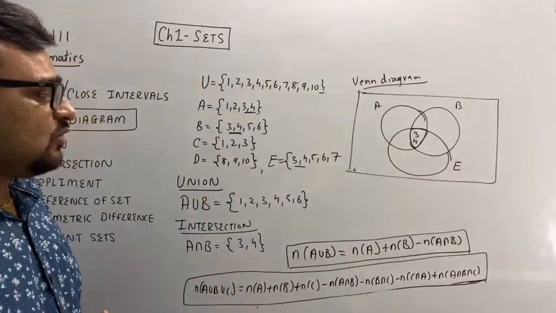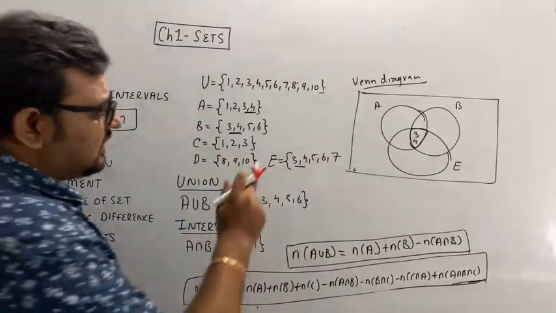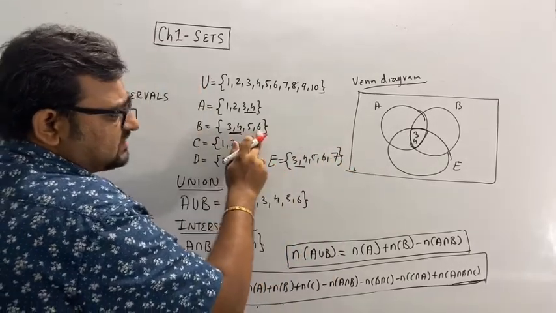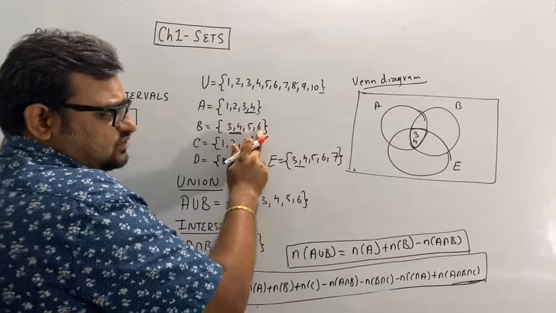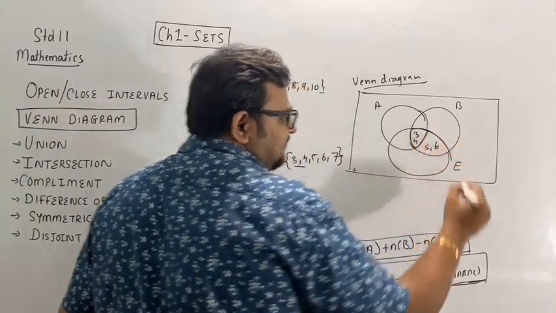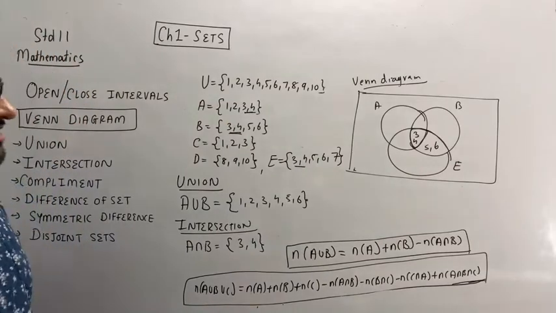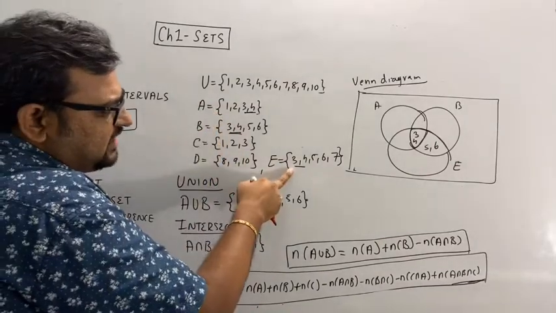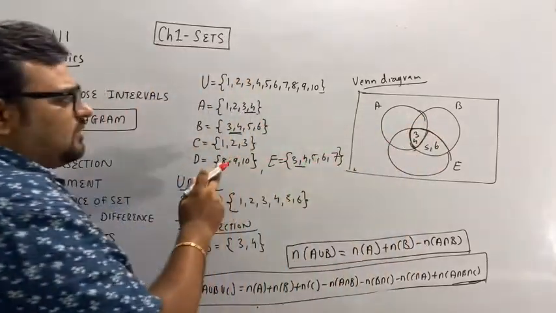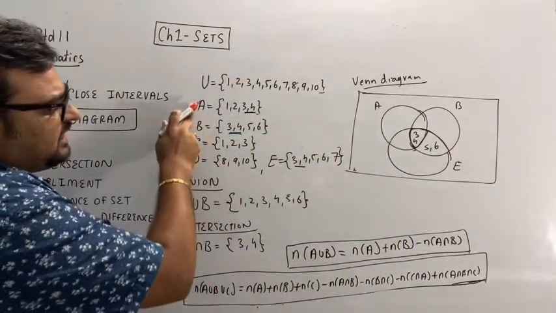Now what is common in E and B? 5, 6, but not in A. So this is the common region of B and E. Is there anything common only in A and E? No. If there was, then I would use this region. Is there any common only in A and B?